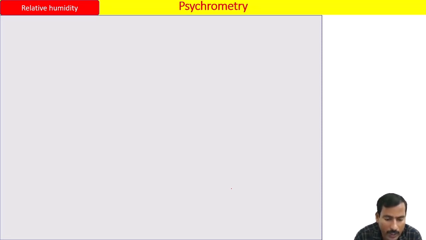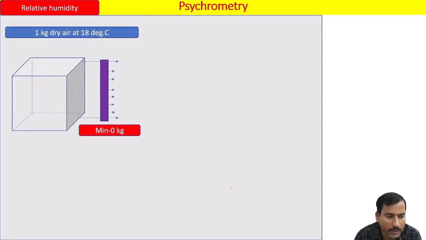For that, again I take the concept of saturated and unsaturated. Now I am taking 18 degrees Celsius dry air. If it has 0 kg of water vapor, it is of course called dry air. The question arises, for 1 kg of dry air at 18 degrees Celsius, at max how much water vapor can it carry? That is 0.0129 kg.